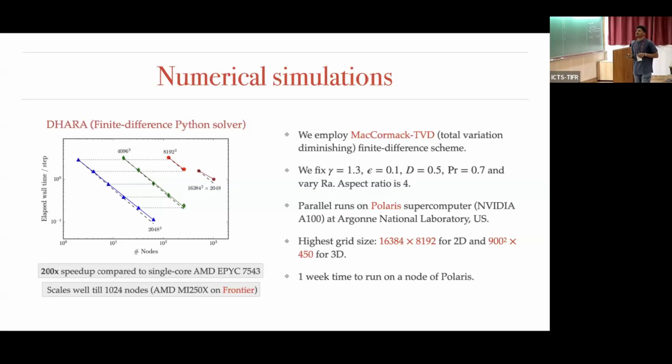These were run on the Argonne National Laboratory supercomputer Polaris, and the highest 2D grid is 16,384 by 8,192 for 2D, and for 3D it is 900 squared by 450. For this run, it took around 1 week to go to 100 free-fall time scales.